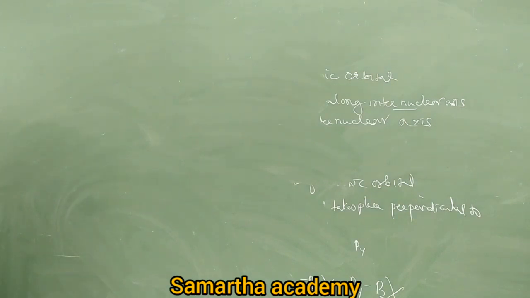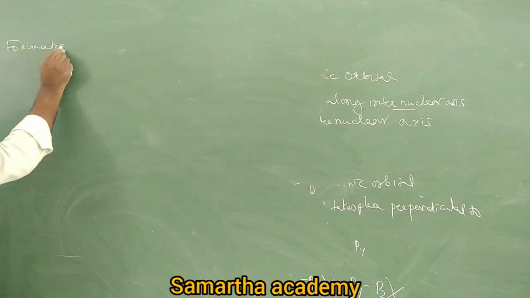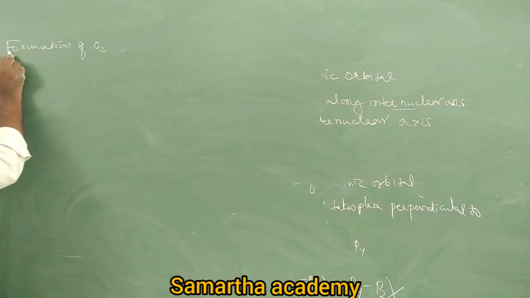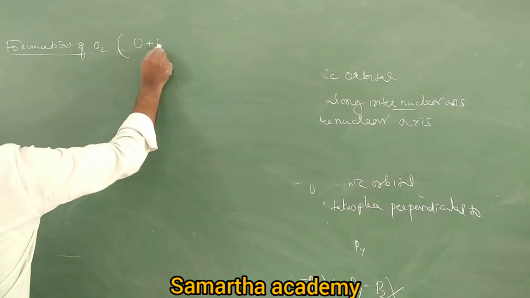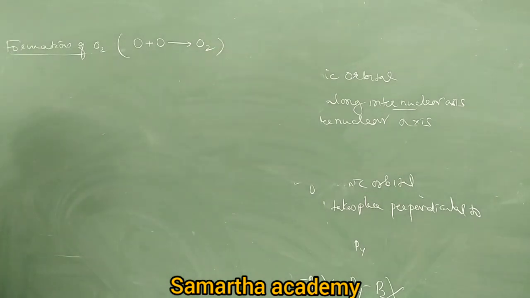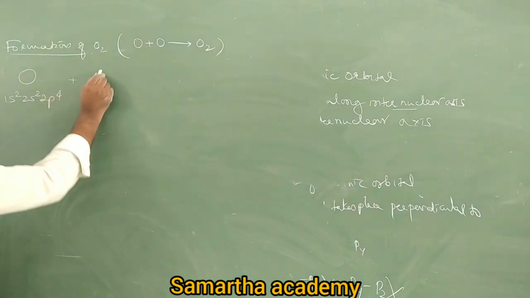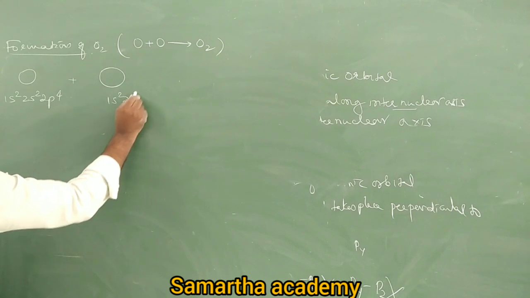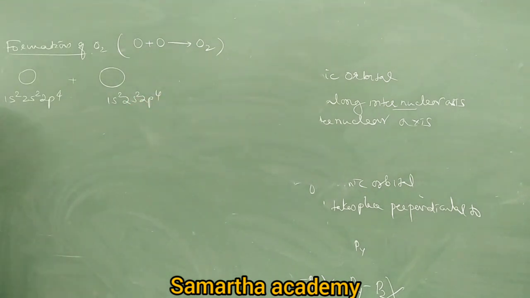Formation of oxygen, O2. Come and tell me how O2 is formed. O plus O gives rise to the O2 molecule, right? If you take an oxygen atom, its atomic number is 8, electronic configuration 1s2, 2s2, 2p4. Another oxygen atom, same, 1s2, 2s2, 2p4. So write the orbital diagram.